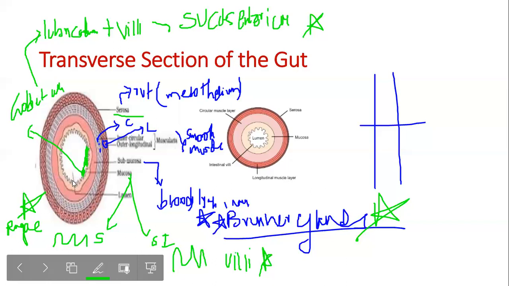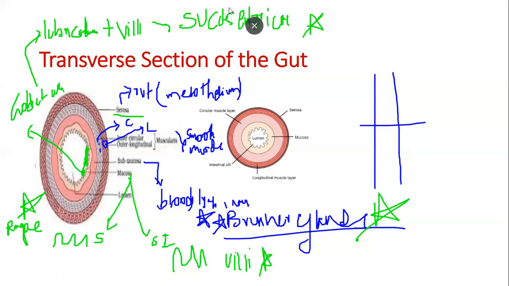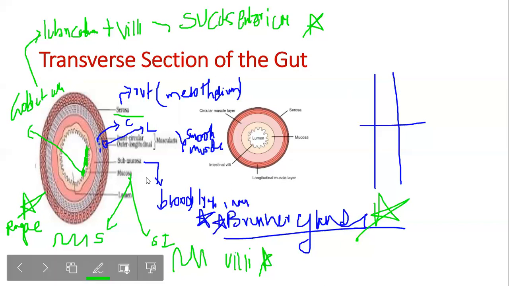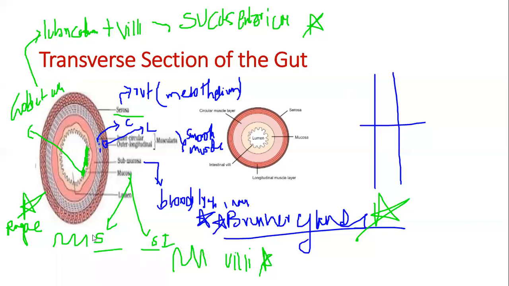Then in the mucosal epithelium, there are some cells called goblet cells. These secrete mucus, which helps in lubrication, and these cells along with villi are called succus entericus. Another thing, mucosa produces glands in organs like the stomach and small intestine. When mucosa produces folds in the stomach, it is called rugae, and when it produces folds in the small intestine, it is called villi.